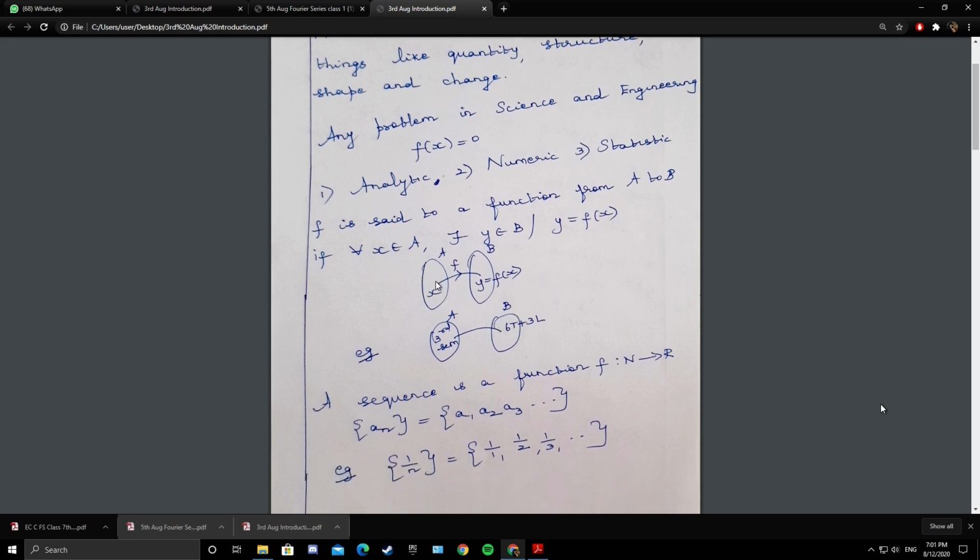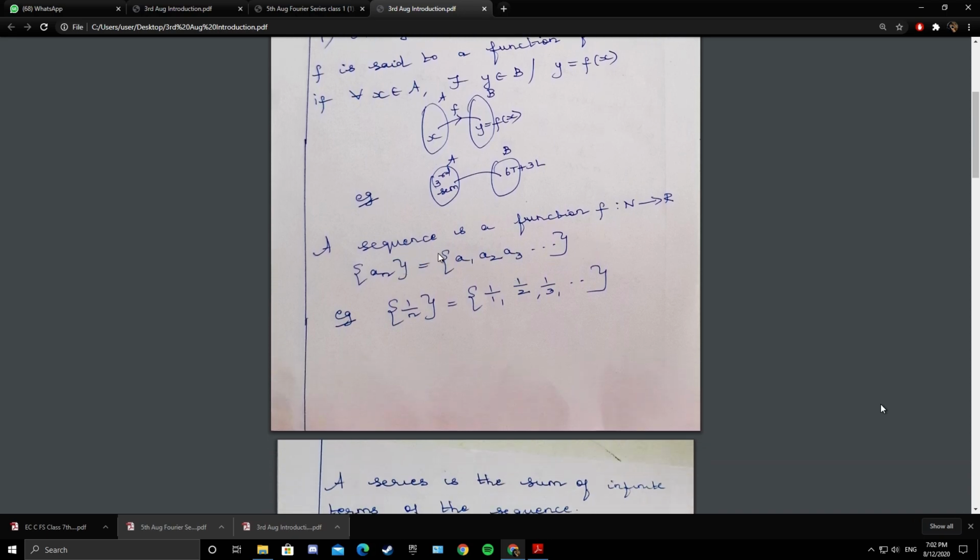For example, let A be the set of third semester students and B be the set of 6 theories and 3 labs. Each and every student of third semester will be studying 6 theories and 3 labs. So this is a function.